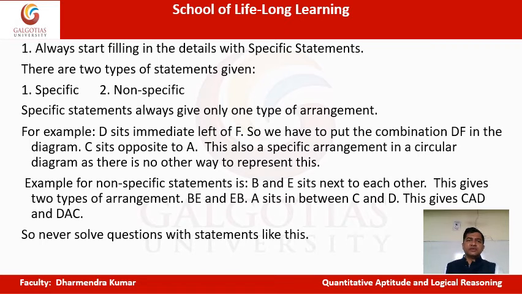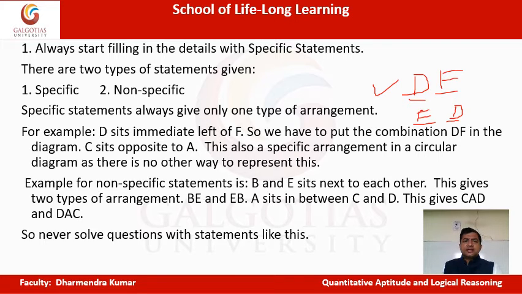If I tell you D sits immediate left of F, then you will put F here and you will put D here. So D is immediate left of F. But if I tell you D and F are adjacent to each other, then in that case what will you do? You will take this as one possibility, and another possibility will be F here and D here. Correct? So this will be the other possibility in that case.